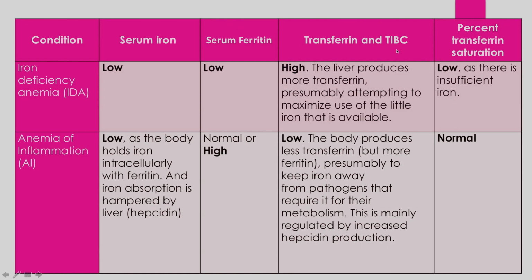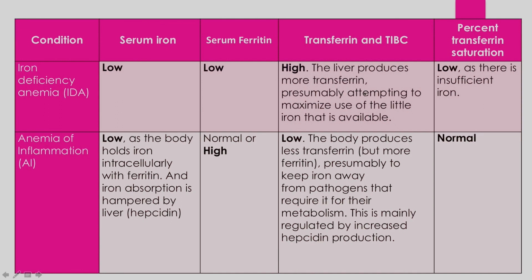Whereas in anemia of inflammation, the serum ferritin levels are high because the body has started producing the hepcidin protein, which decreases the absorption. First, it decreases the absorption of iron from the intestine, from the duodenal cells, and second, it also suppresses the release of iron from the iron stores in the body. Thereby the serum ferritin levels are normal, or they might even be high, whereas the serum iron levels are continuously depleting because the iron is being used by the bone marrow.